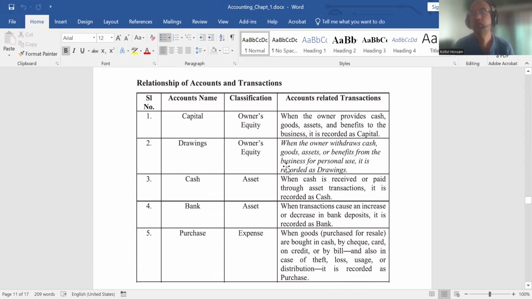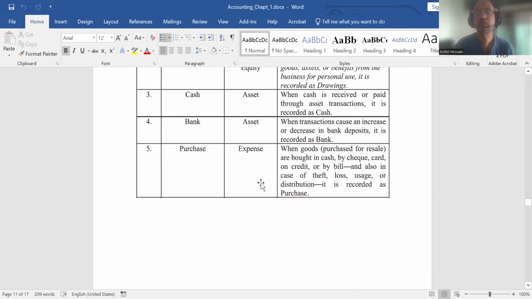When the owner provides cash, goods, assets, and benefits to the business, it is recorded as capital. Drawings affect owner's equity. When the owner withdraws cash, goods, assets, or benefits from the business for personal use, it is recorded as drawings.